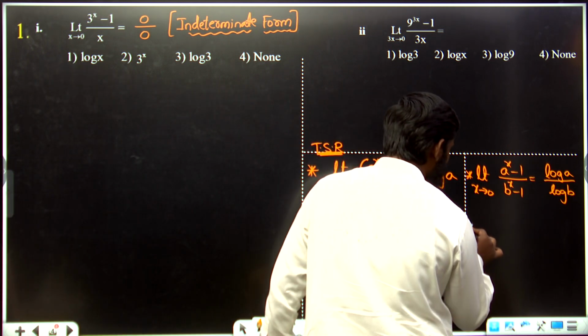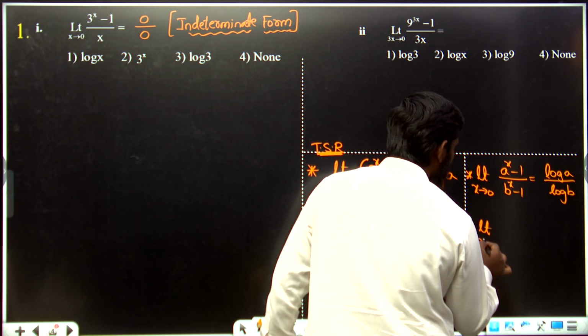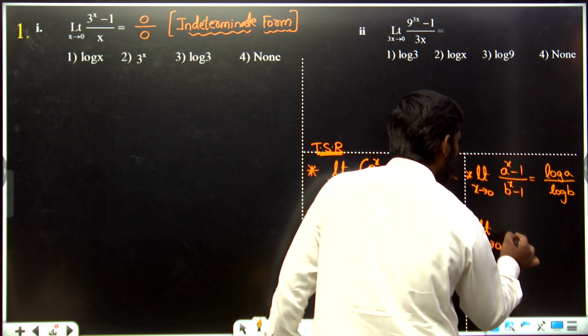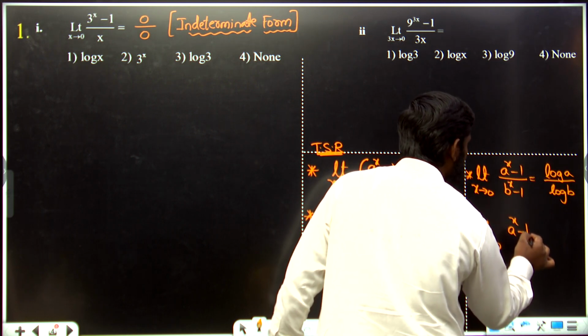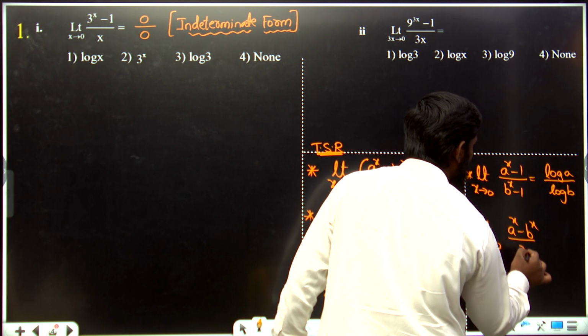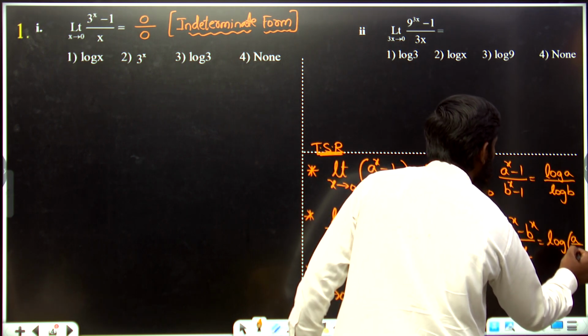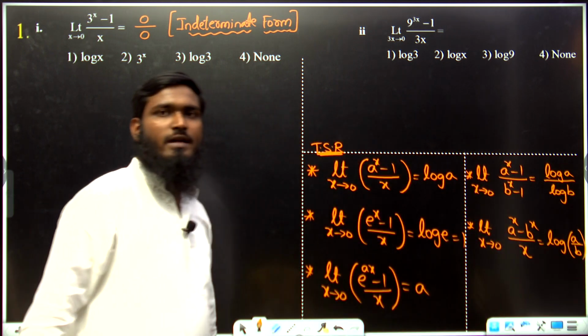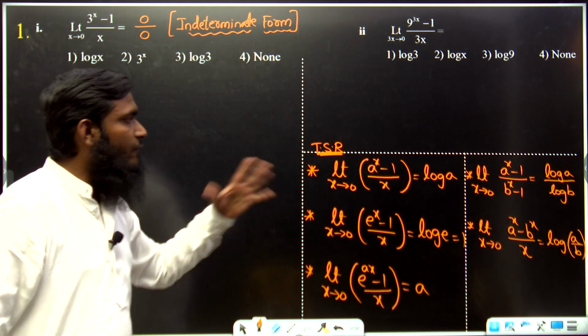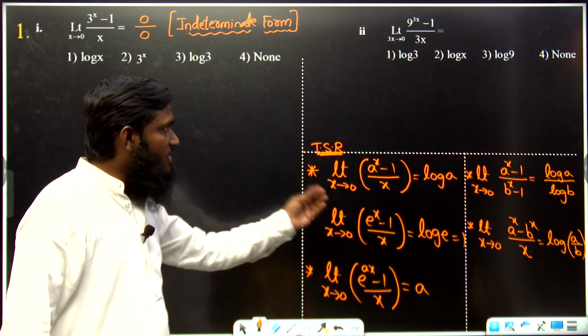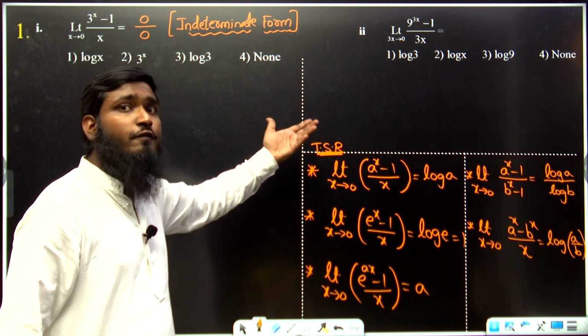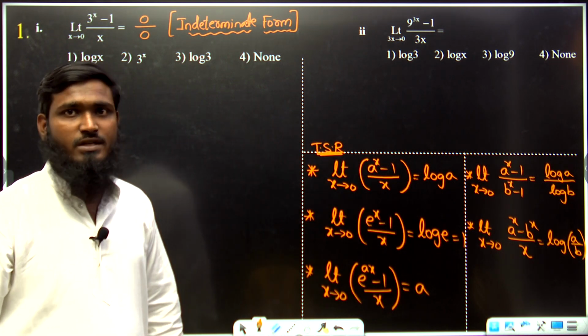Now similarly, limit x tends to 0, (a^x minus b^x) divided by x is equal to log (a by b). That's it. So these are the formulas we have over here. With the help of these, maximum some 4 to 5 questions have been asked in the previous ECET papers.